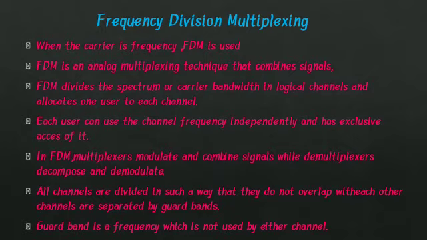FDM is an analog multiplexing technique that combines signals. FDM divides the spectrum or carrier bandwidth into logical channels and allocates one user to each channel. Each user can use the channel frequency independently and has exclusive access to it. In FDM, multiplexers modulate and combine signals, while demultiplexers decompose and demodulate. All channels are divided in such a way that they do not overlap with each other.